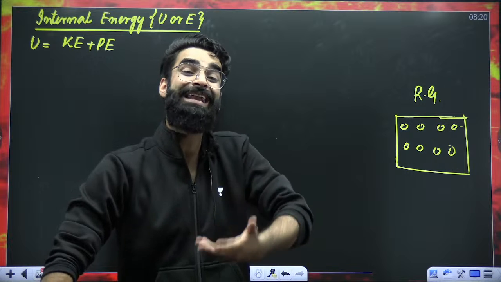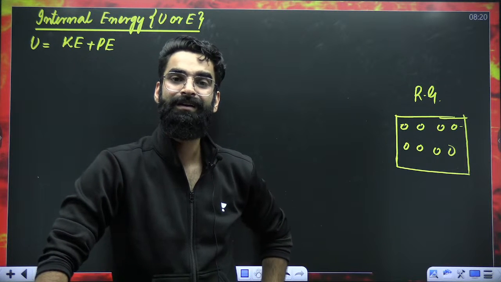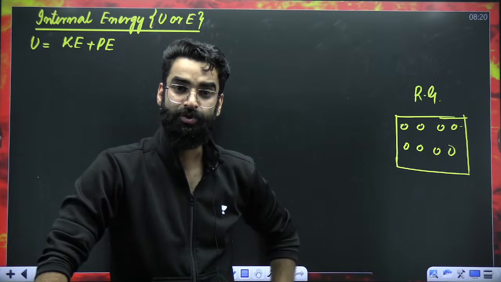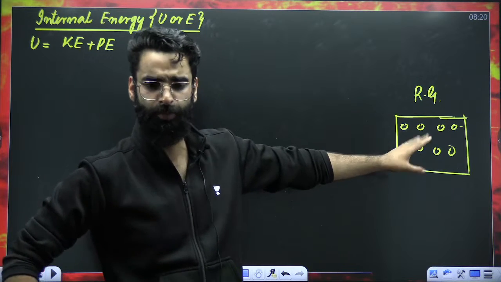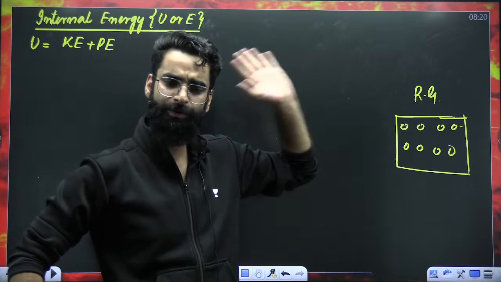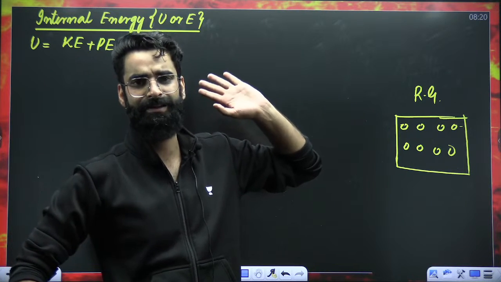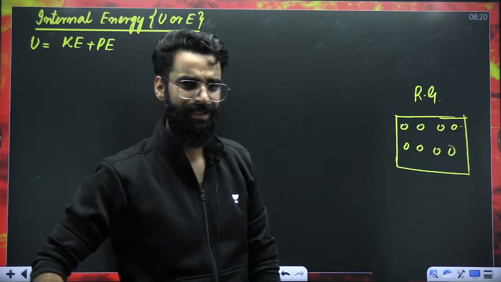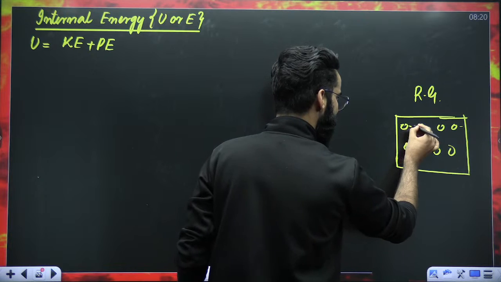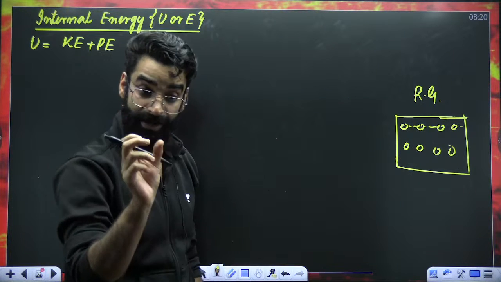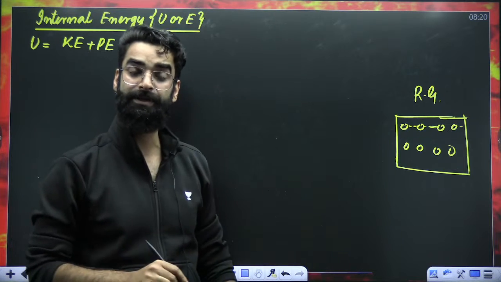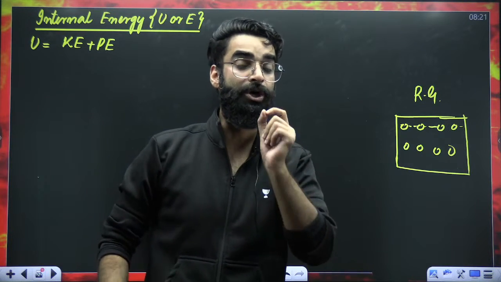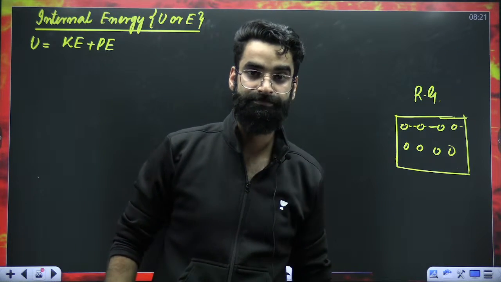And due to motion, which energy arises? It's kinetic energy. So can I say these molecules will be in random motion, due to which these molecules will have kinetic energy. It can be translational kinetic energy, rotational kinetic energy, anything. And apart from that, since it's a real gas, there are interactions between real gas molecules. And due to interactions, which energy comes into play? Due to interactions, potential energy comes into play.